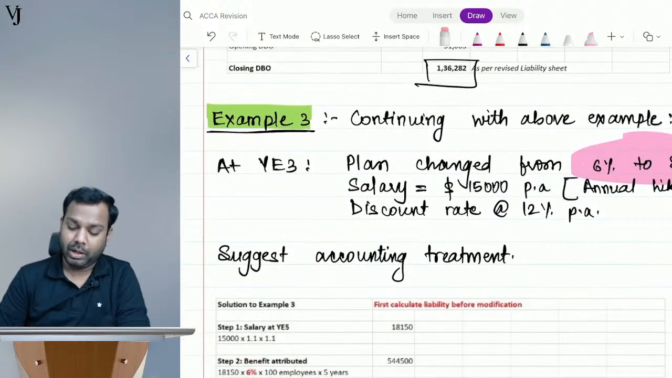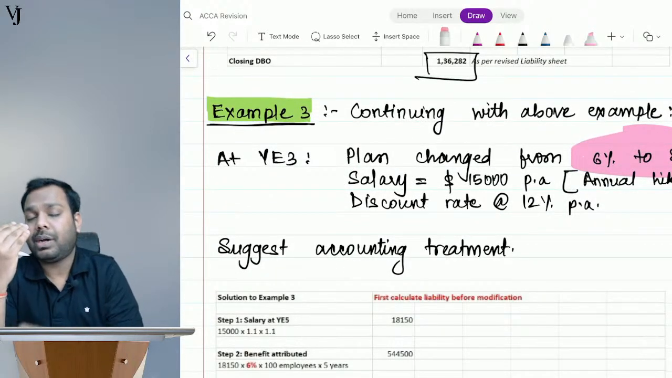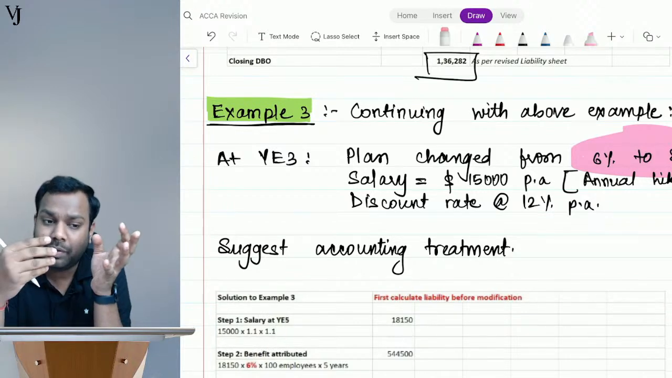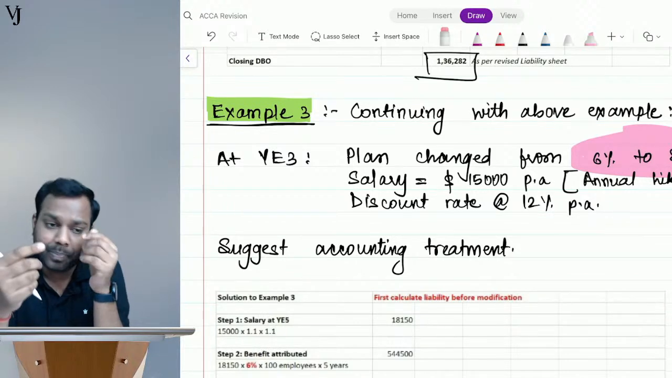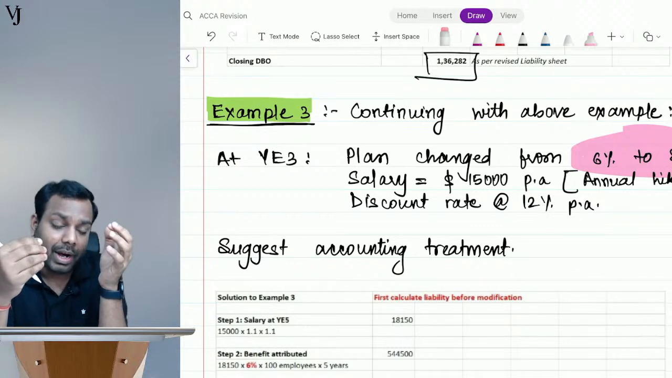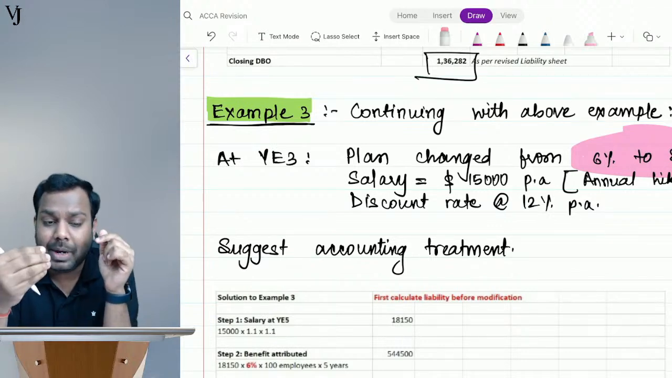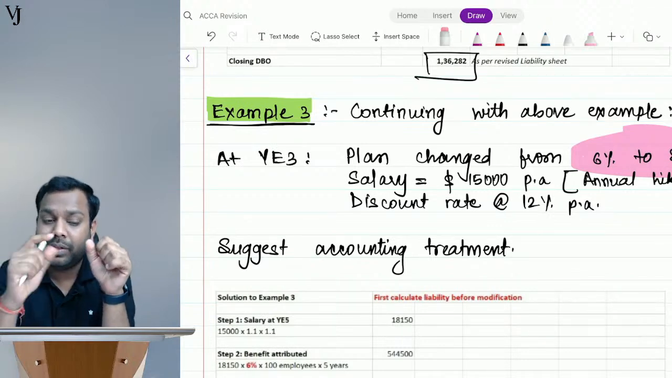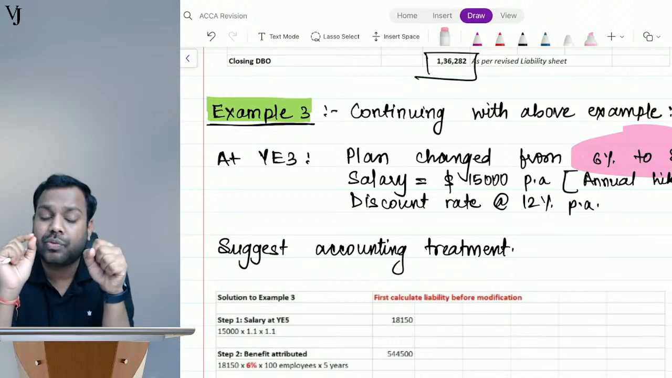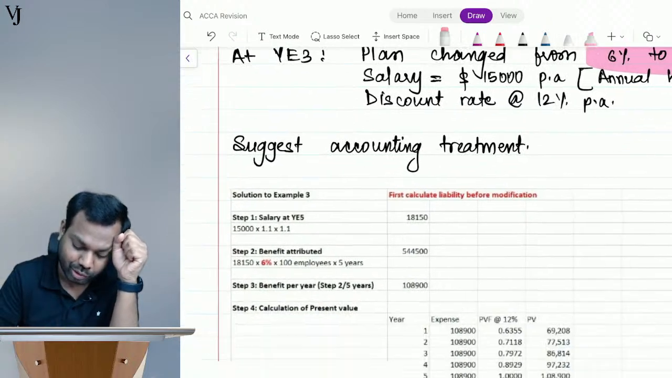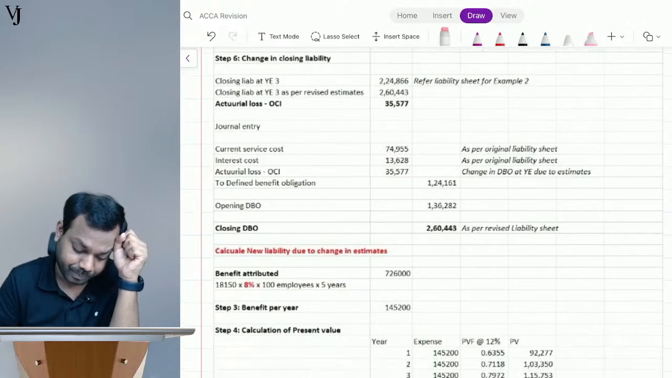So in this case, first I will calculate the change in liability due to change in estimates, which I will transfer to OCI. Then I will calculate the change in liability due to change in the plan, and this amount is transferred to past service cost. See, I will show it here.